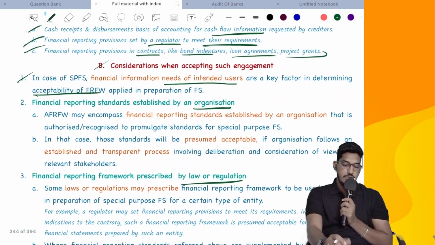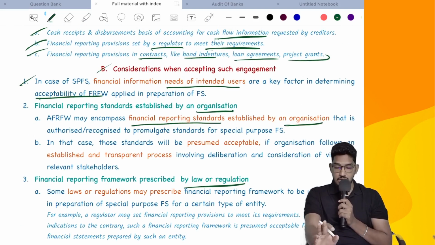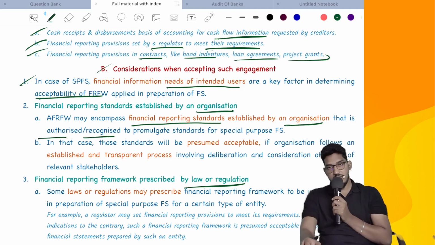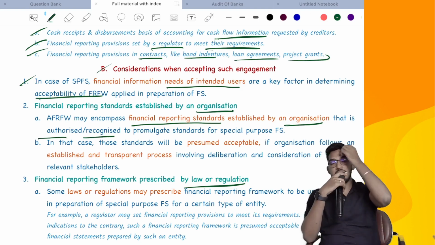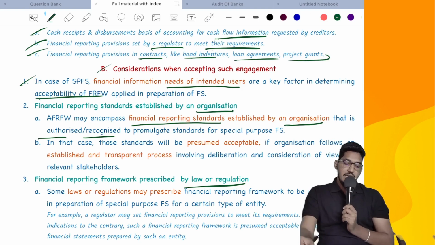Let us see what they say here. The applicable financial reporting framework may encompass financial reporting standards established by an organization that is authorized or recognized to promulgate standards for special purpose financial statements. That means in some cases you will get the financial reporting framework from one organization which has the authority to release standards. And in that case, these standards will be presumed acceptable.